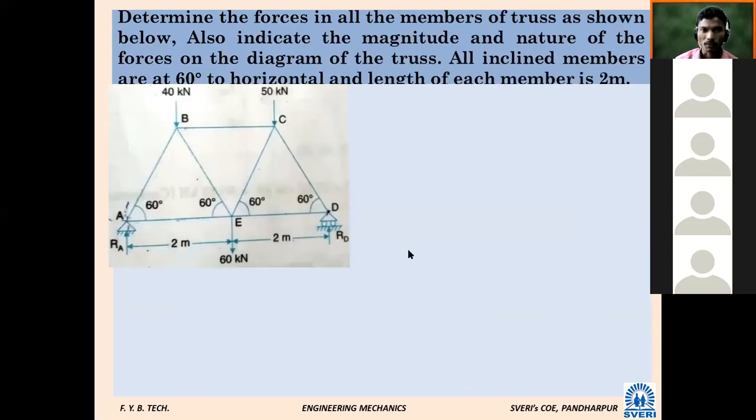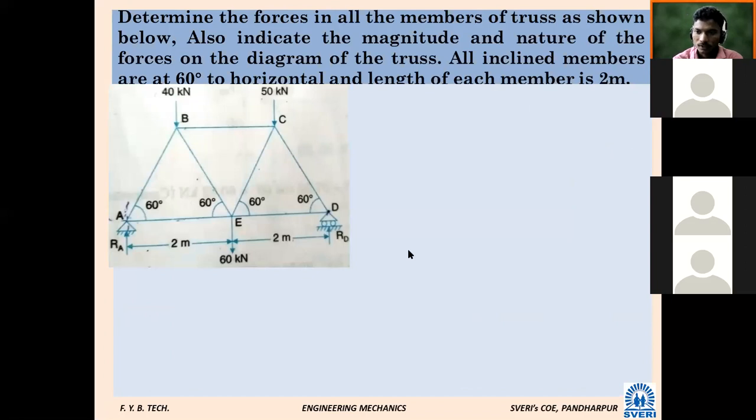Who will read this problem? Who will read voluntarily on your own? Determine the force in all the members of a truss as shown below. Also indicate the magnitude and nature of the forces on the diagram of the truss.